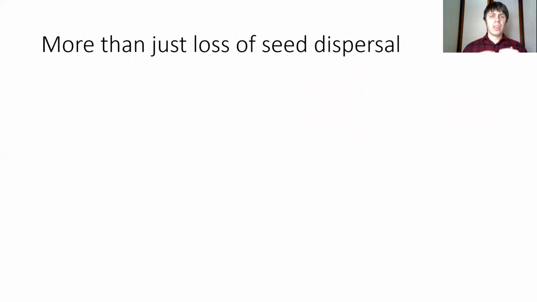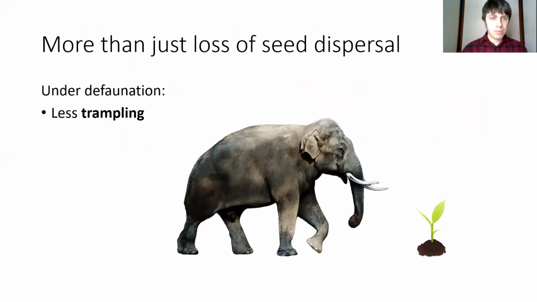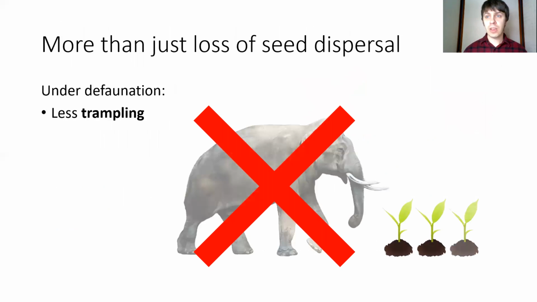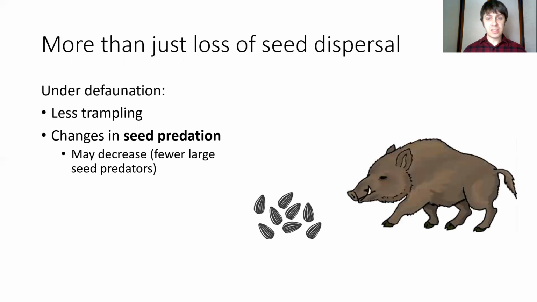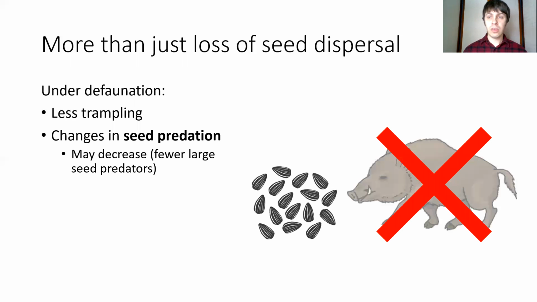However, defaunation affects more than just seed dispersal. So for example, under defaunation, there may be less trampling, which could actually benefit trees by decreasing seedling mortality that way. There are also changes in seed predation. So we've observed cases where you get rid of the large vertebrates through hunting them, and those vertebrates are eating fewer seeds.